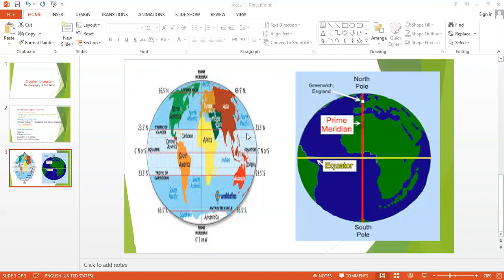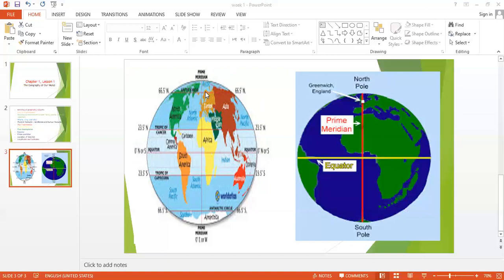It's the biggest ocean. This is the Pacific Ocean. And here is the Indian Ocean, and here is the Arctic Ocean. These are the four oceans.